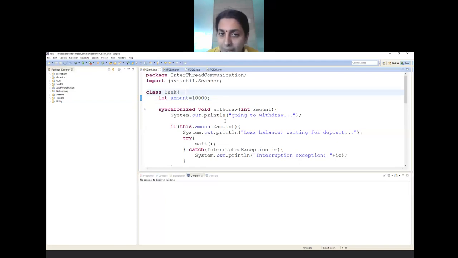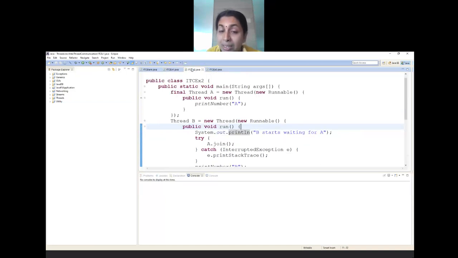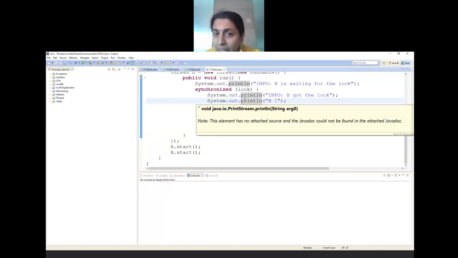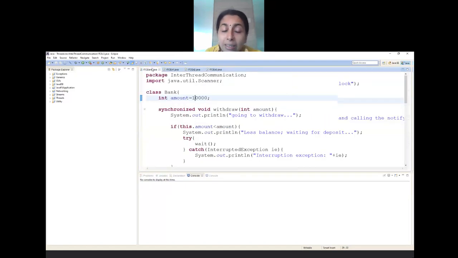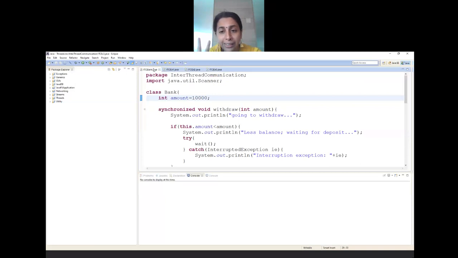Guys, you must understand. The first example that I had taken was simple mutual exclusion. The second example was also simple mutual exclusion with join method usage. The third program used the lock method. Then, without using any lock, I have inter-thread communication. I have shown you four different categories. So I will just minimize this.